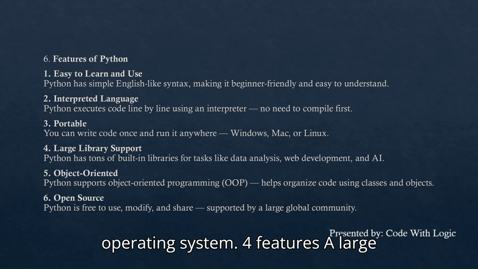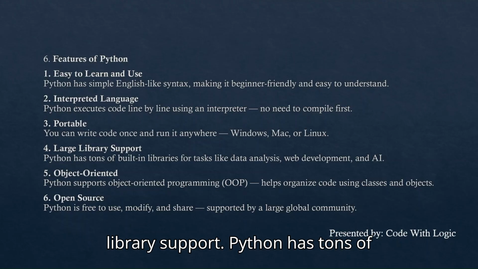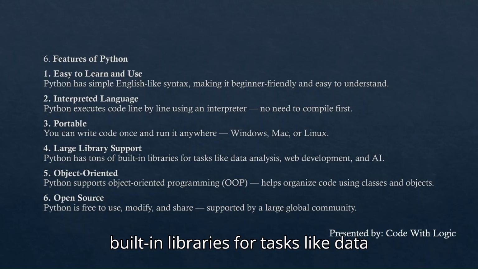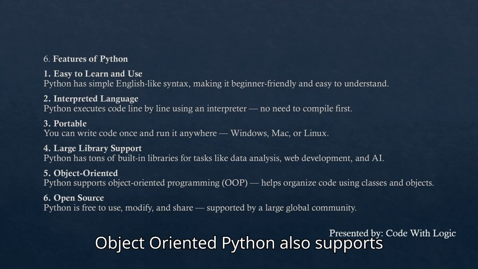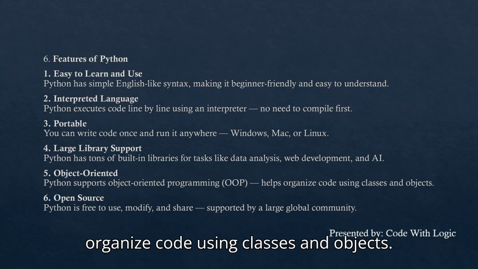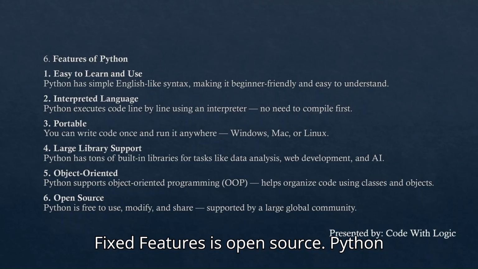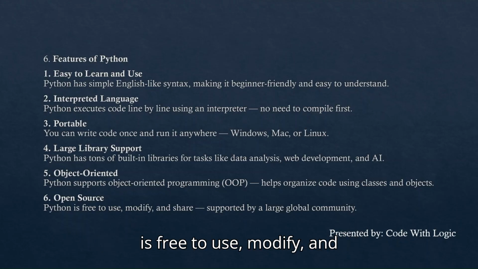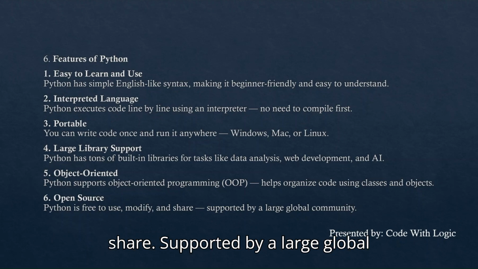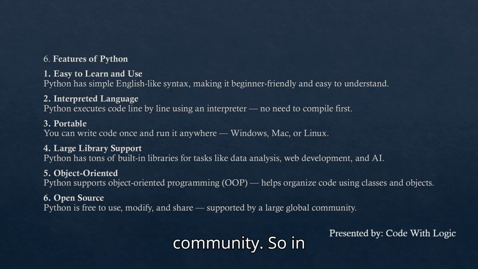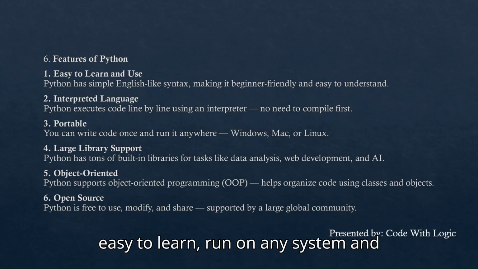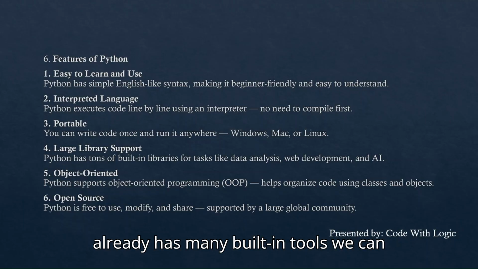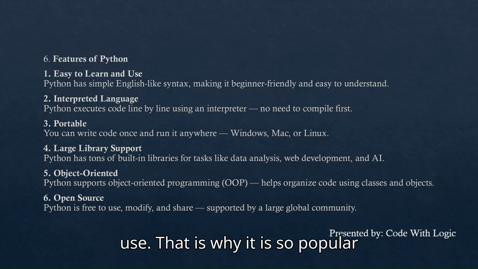Fourth feature is large library support. Python has tons of built-in libraries for tasks like data analysis, web development, and AI, artificial intelligence. Fifth feature is object-oriented. Python also supports object-oriented programming, which helps organize code using classes and objects. Sixth feature is open source. Python is free to use, modify, and share, supported by a large global community. So, in simple words, Python is easy to learn, runs on any system, and already has many built-in tools we can use. That is why it is so popular for beginners and professionals.